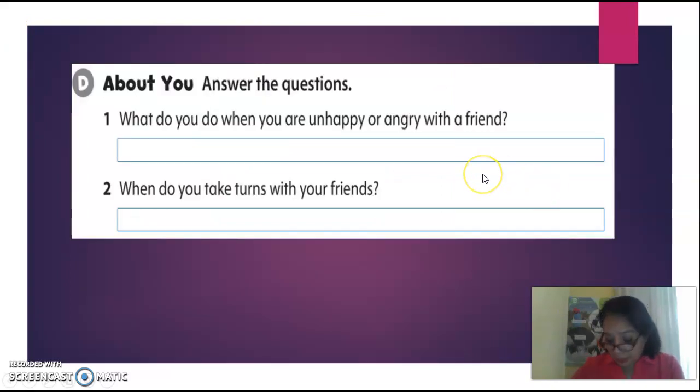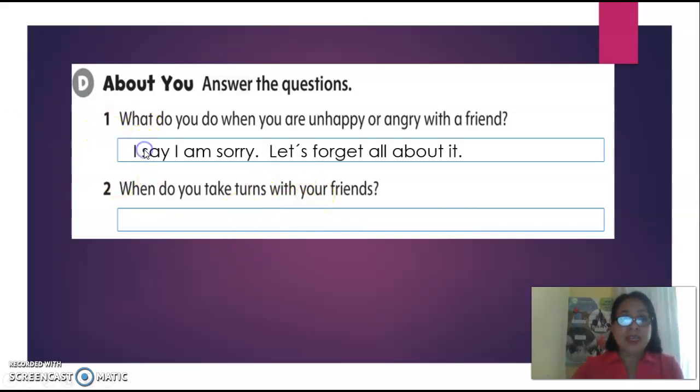Finally, we have the letter D. It says, answer these questions about you. You will answer the questions on your own, but I will give you ideas. If you write my answer, no problem, but you can write your own answer, okay? What do you do when you are unhappy or angry with a friend? Well, in my case, I say, I'm sorry, let's forget all about it. And what happens when you play with your friends? It says, when do you take turns with your friends? In my case, I say, when we play, we take turns, okay? So this is the information I gave you.